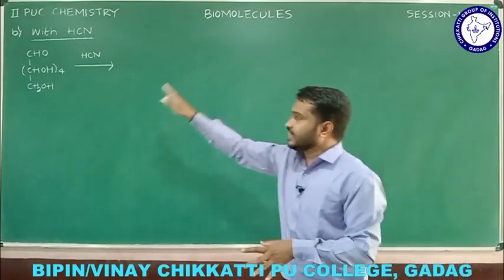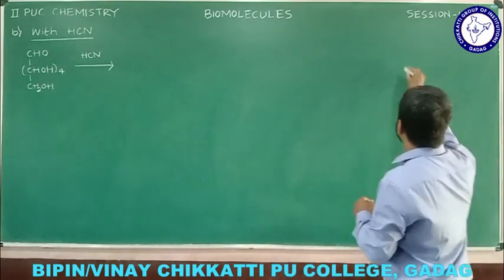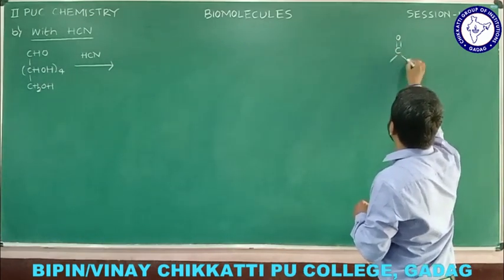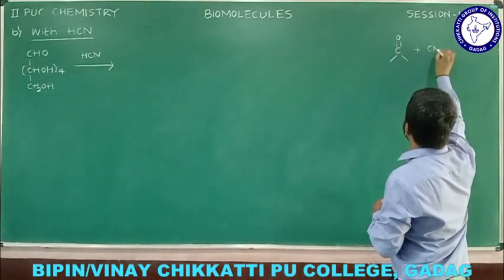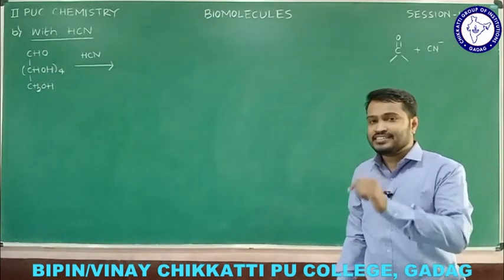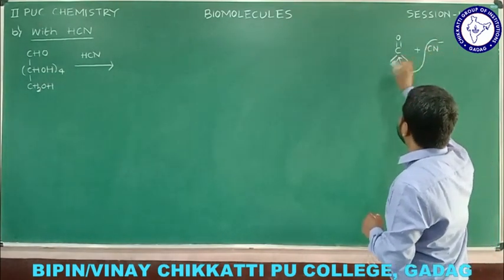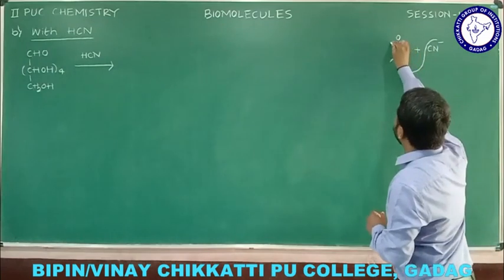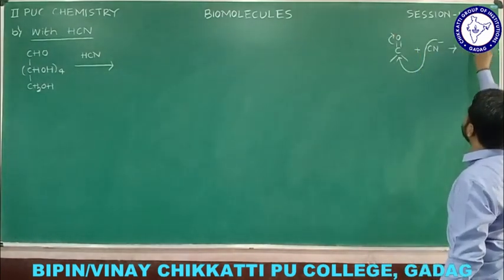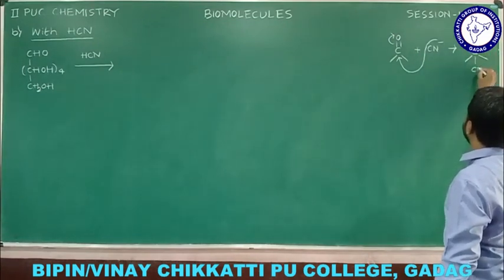We know that HCN ionizes in the presence of a base, giving H plus and CN minus. Let us assume this is the carbonyl I have. CN minus is an electron rich species, the nucleophile, and this nucleophile is going to attack this electron deficient carbon, and the pi electrons shift onto oxygen. We get a CO minus here, with these two bonds, and here we have CN.